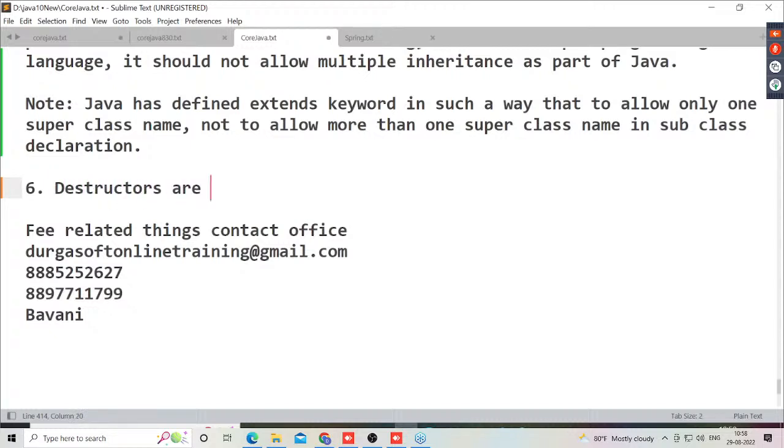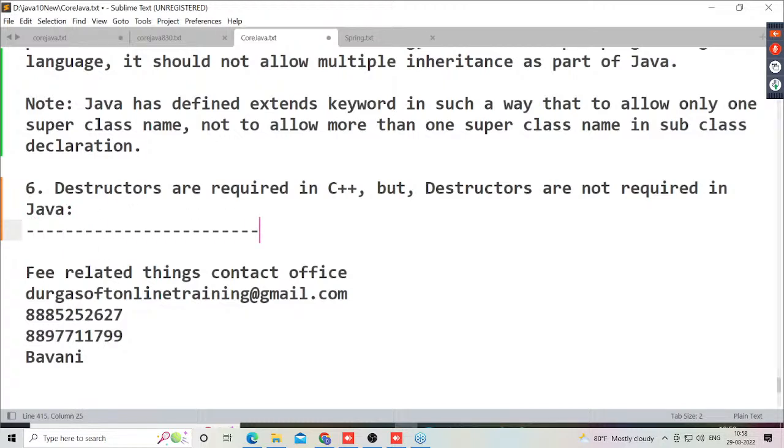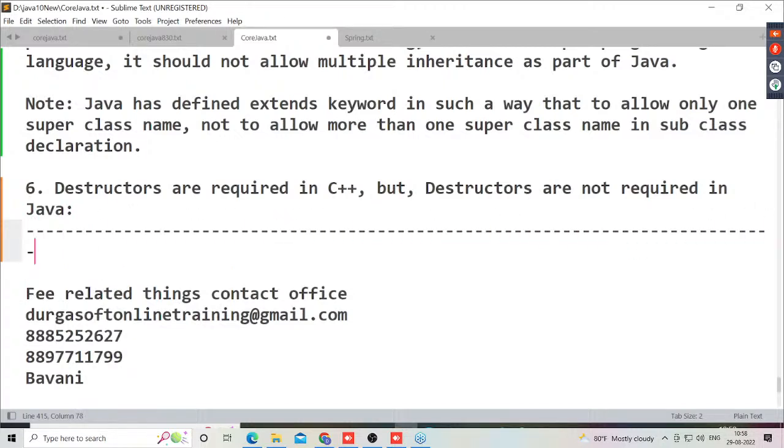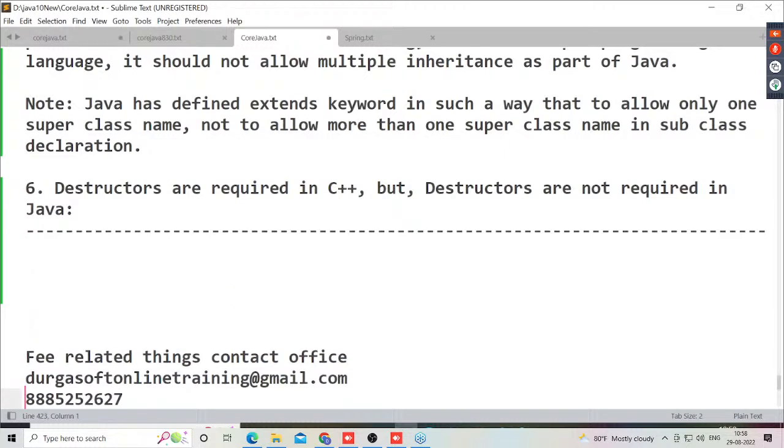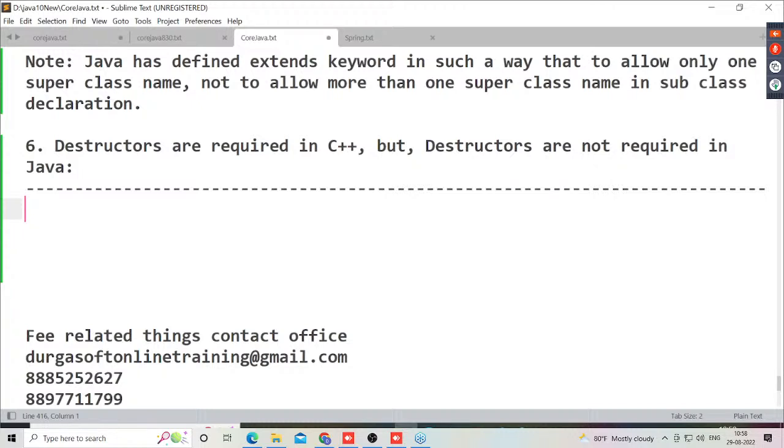Destructors are required in C++, but destructors are not required in Java. That's it. This is the point we have to understand.